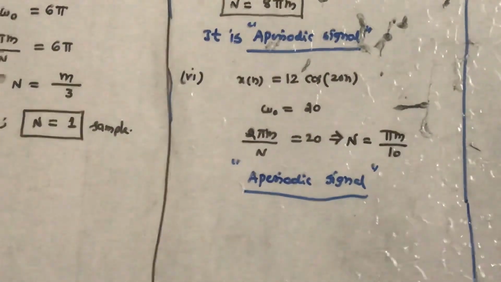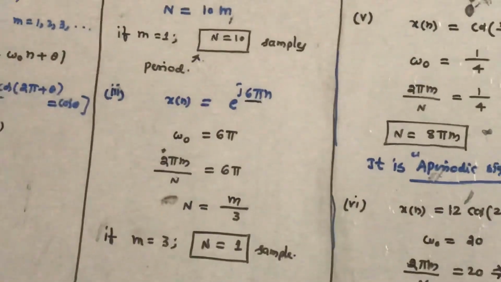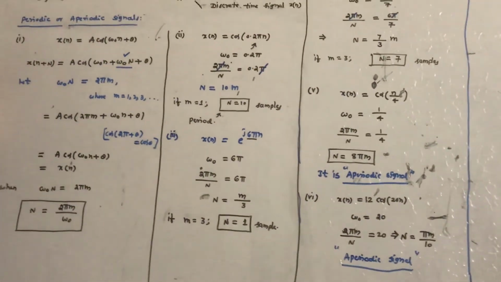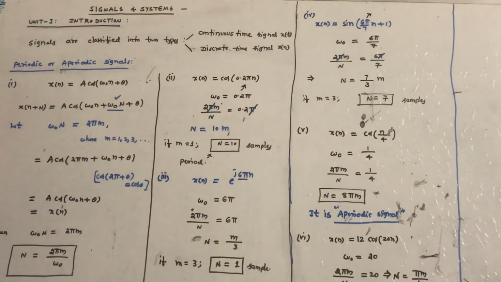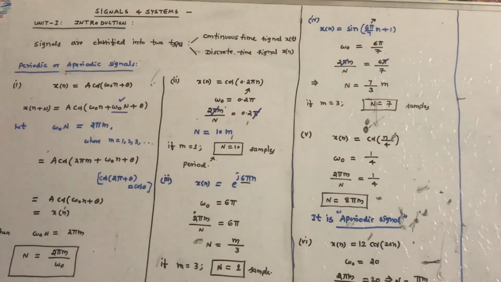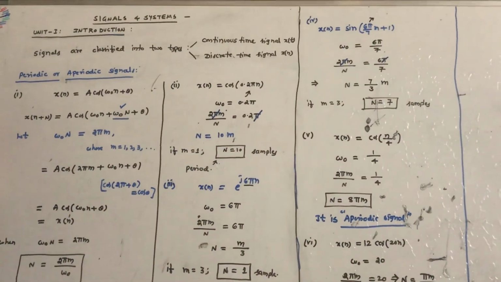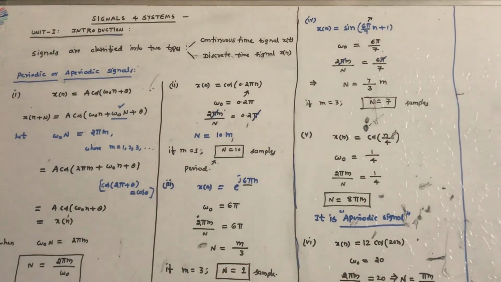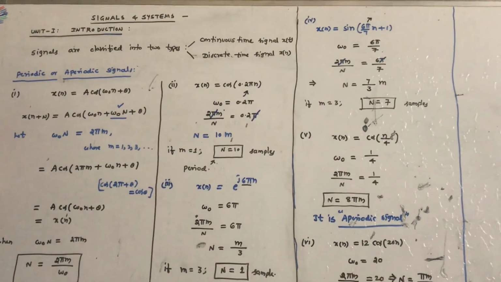So in this way you can solve discrete time signal problems, and you can check whether the given discrete time signal is periodic or not. If it is periodic, you can find the fundamental period of the discrete time signal. Thank you.